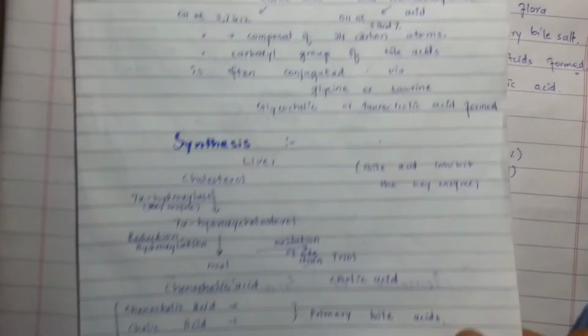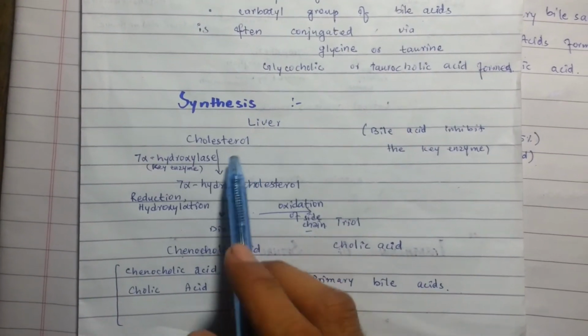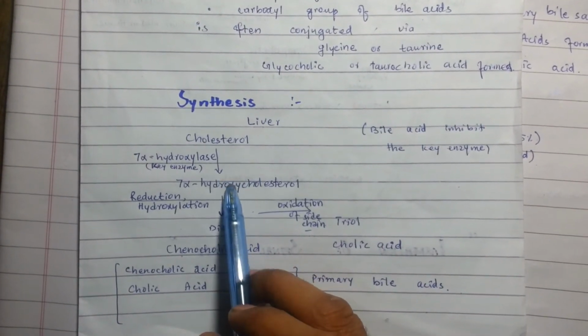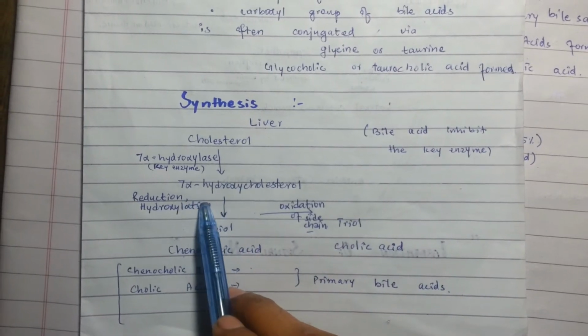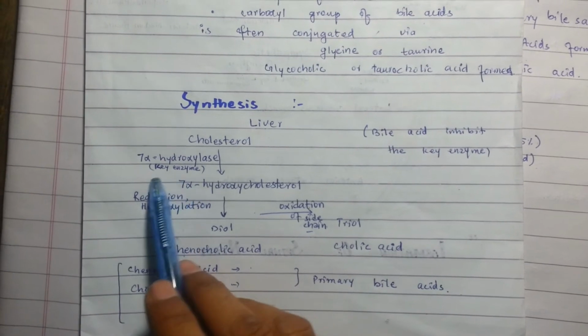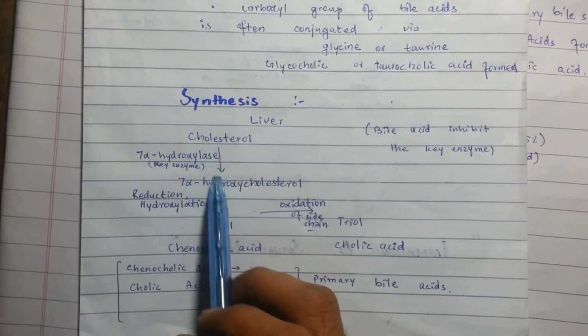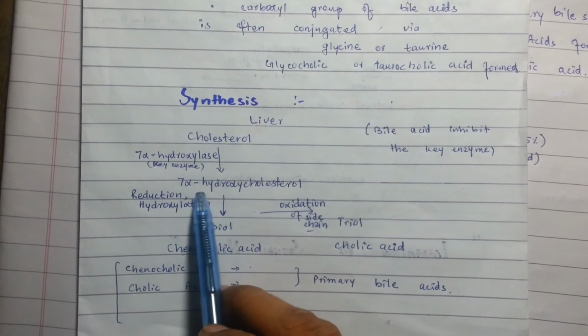Now the synthesis of the bile acids in the liver. In the liver, cholesterol is hydroxylated to 7-alpha hydroxycholesterol by the key enzyme 7-alpha hydroxylase, which acts on the cholesterol.